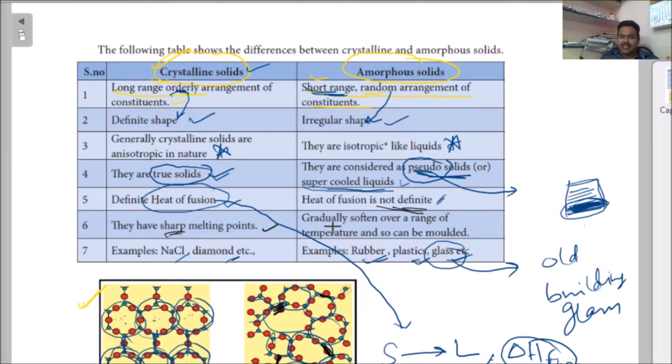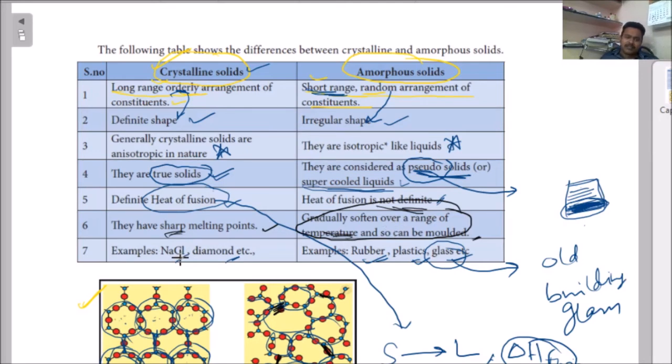Here, amorphous solids generally soften over a range of temperature, and so can be molded. There is a range of temperature. There is no fixed melting point for amorphous solids. There is a range, 90 to 100. In between 90 to 100, these substances can melt. These substances are amorphous solids.